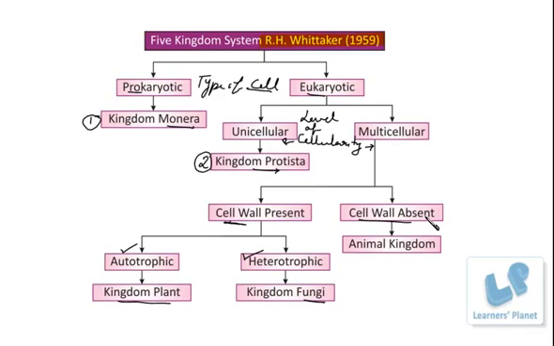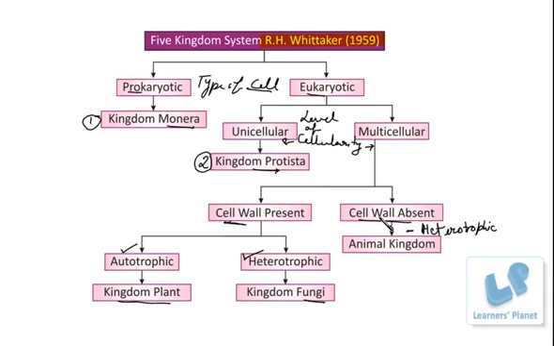Another point I discussed here is that the cell wall is absent. There are organisms in which the cell wall is absent. Such a group is multicellular, eukaryotic, and lacks the cell wall. And one more important point is that in such organisms, the mode of nutrition is of course heterotrophic. Why is this important to mention here?